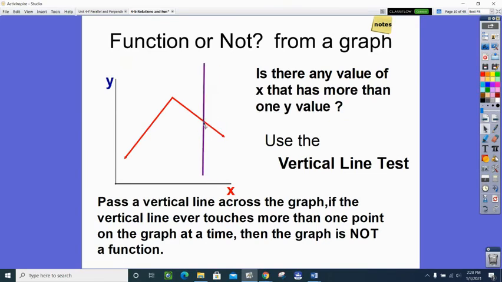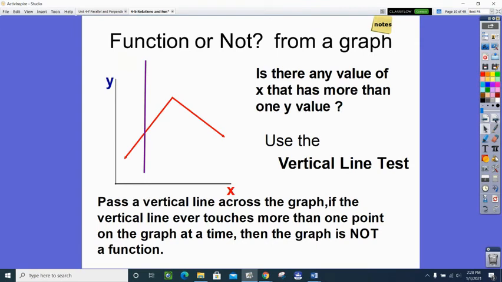And if that vertical line hits more than 1 point on that red graph at any one time, then it would not be a function. So if you pass a vertical line, if the vertical line ever touches more than 1 point at a given time, it's not a function. But you notice as I pass this, I only hit 1 point on the red line at a time. This is a function.